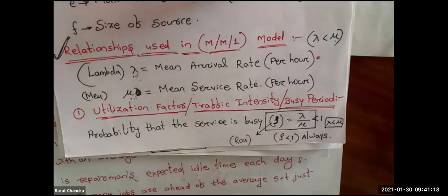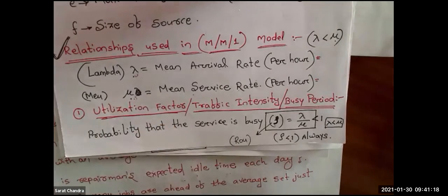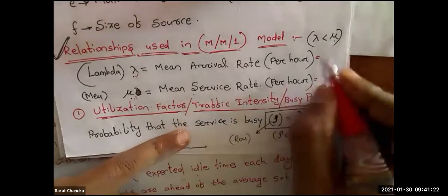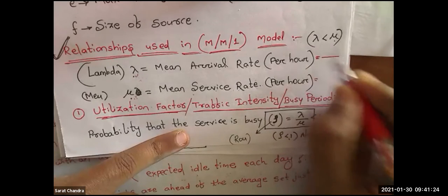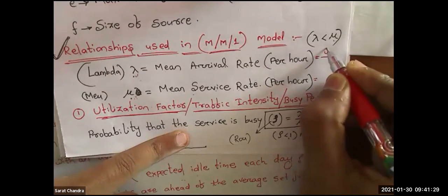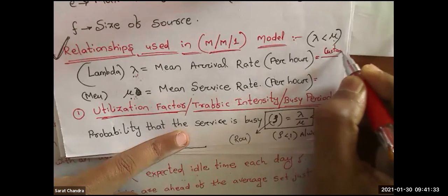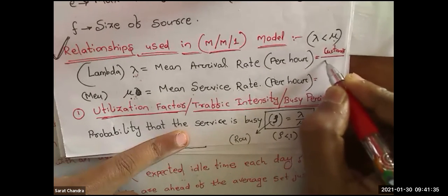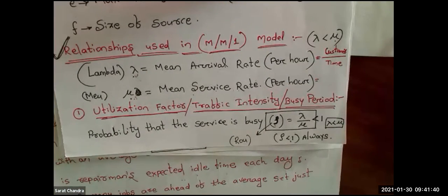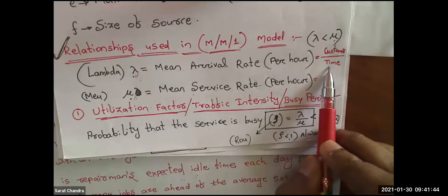So one short trick I will give you. How to determine lambda from a question? It is the mean arrival rate. So it is always the ratio between number of units or number of customers divided by time. How many customers are arriving per unit time?